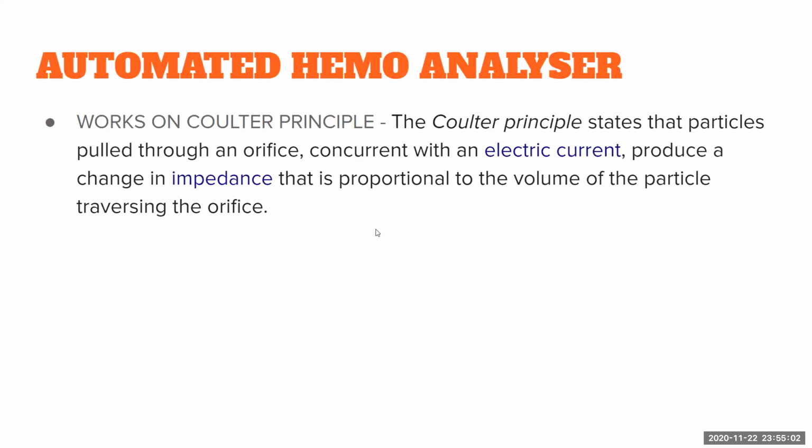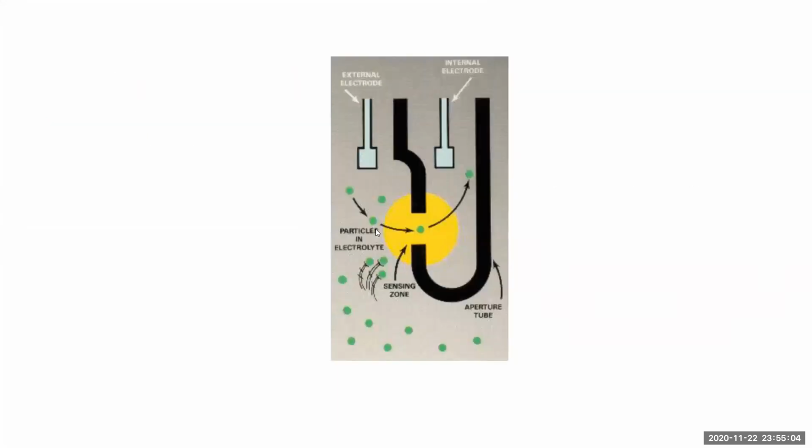For example, as we all know, neutrophils are the largest. So when a neutrophil goes through this, it will cause a higher impedance than a platelet. Platelet has a smaller volume.